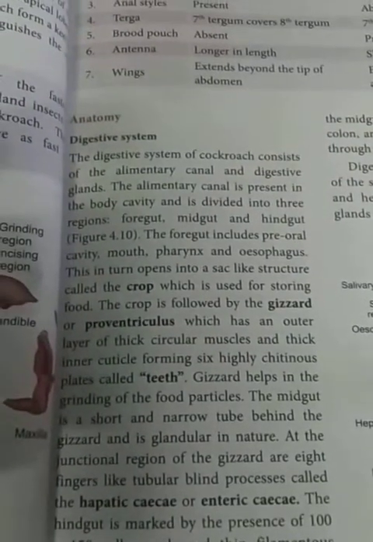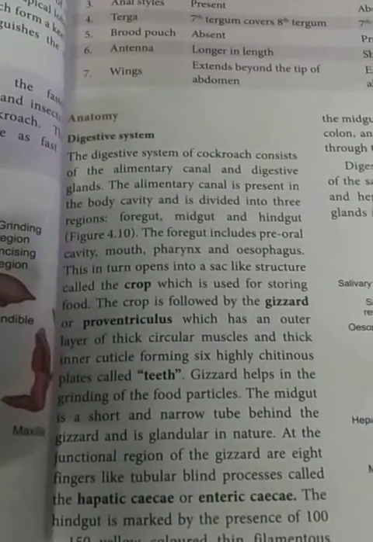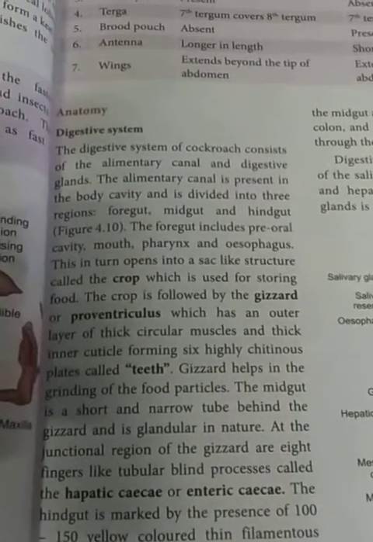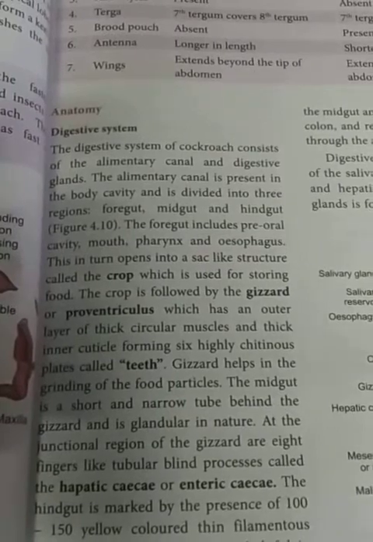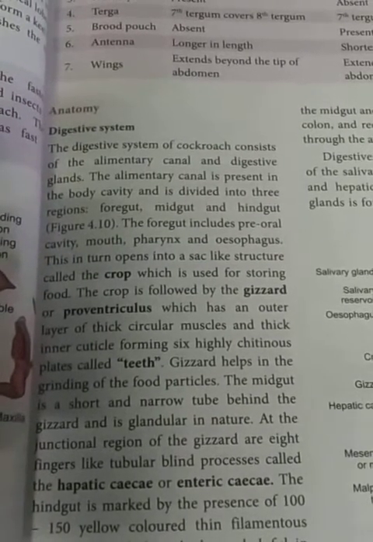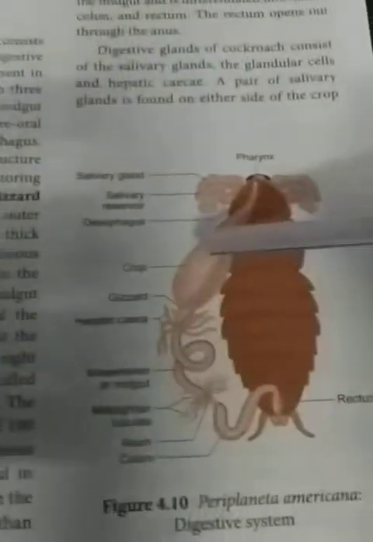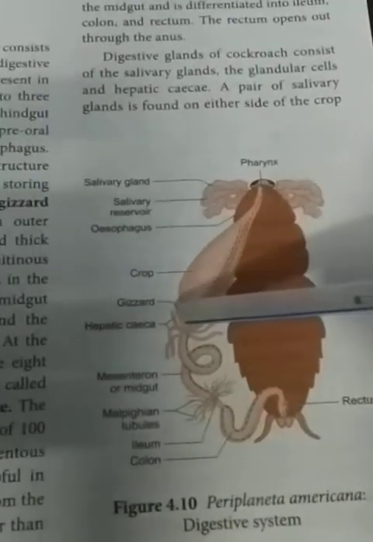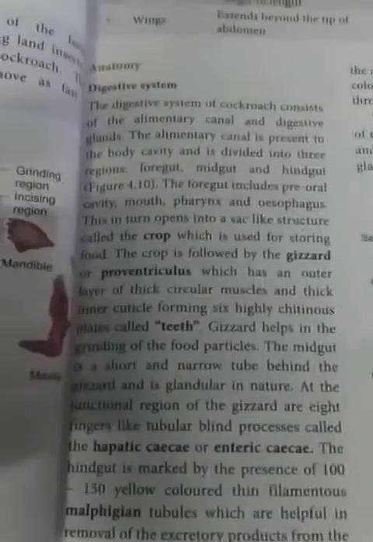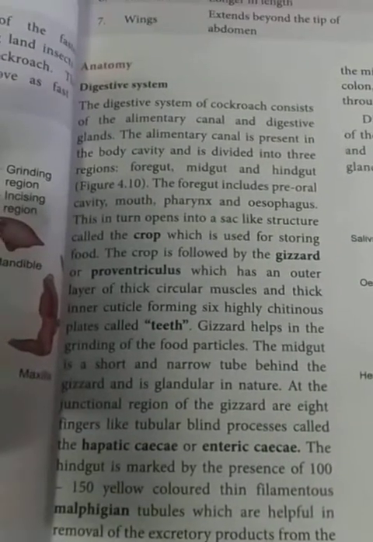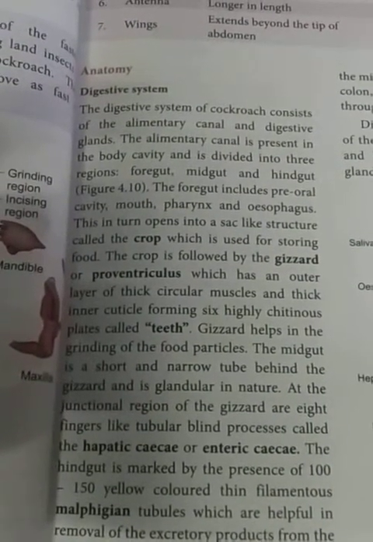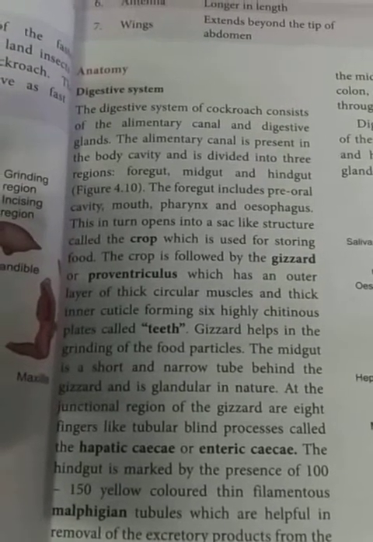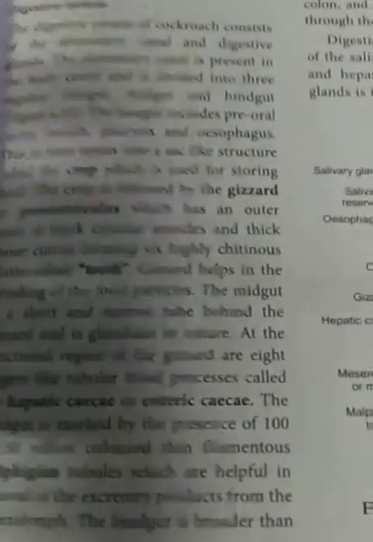Then this crop is used for storing the food material. It is helpful to store the food material. The crop is followed by the gizzard or proventriculus. After the crop comes the gizzard, otherwise known as the proventriculus, which has an outer layer of thick circular muscle and a thick inner cuticle, forming 6 highly chitinous plates called teeth.